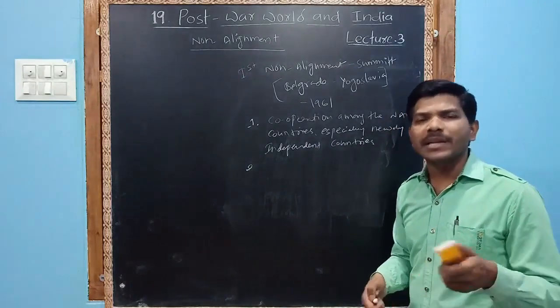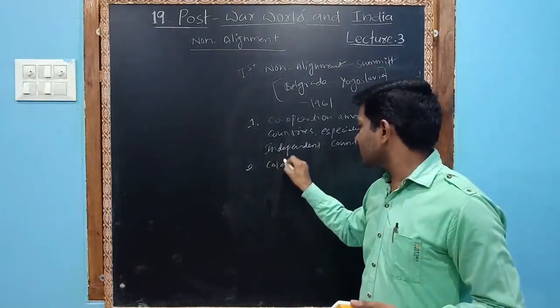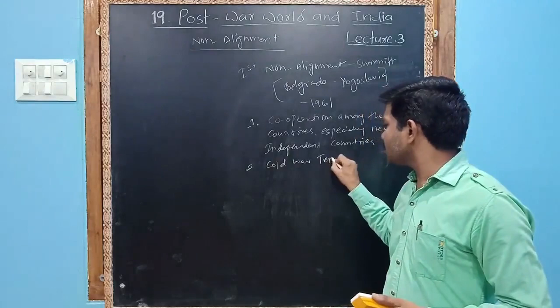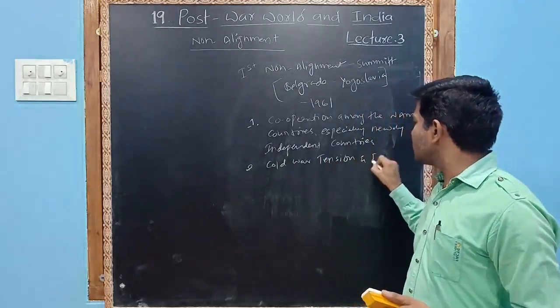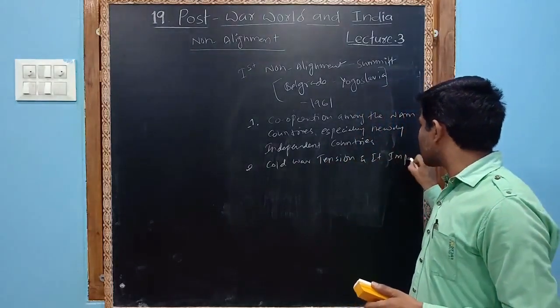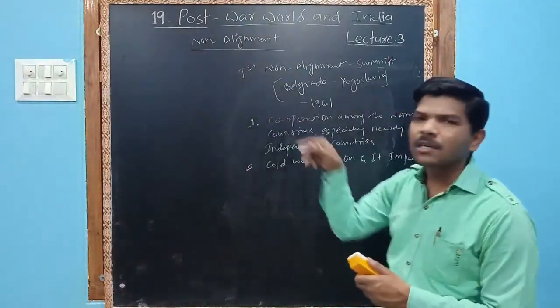Next, Cold War tension and its impact. They discussed these in the Belgrade summit.